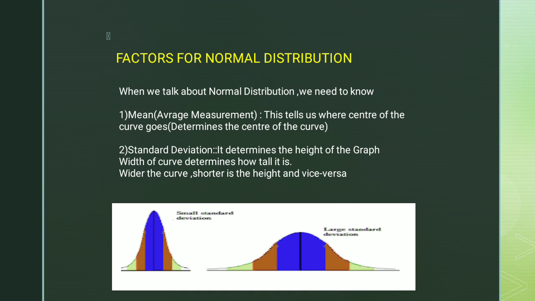If any curve has a small standard deviation, then the curve will be taller. And if any curve has a large standard deviation, then the curve will be of short height. So any mean can be calculated by just referring to the center of the curve. Now when we talk about standard deviation, it is basically determining the height of the graph. So the width of the graph determines how tall it is.